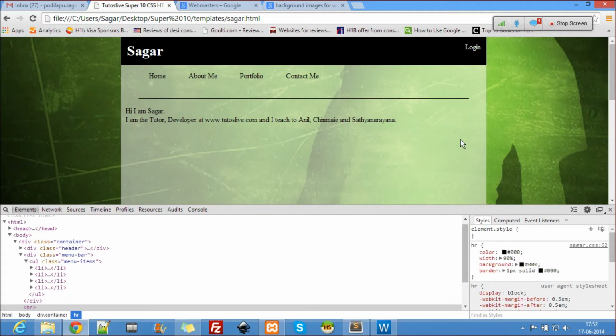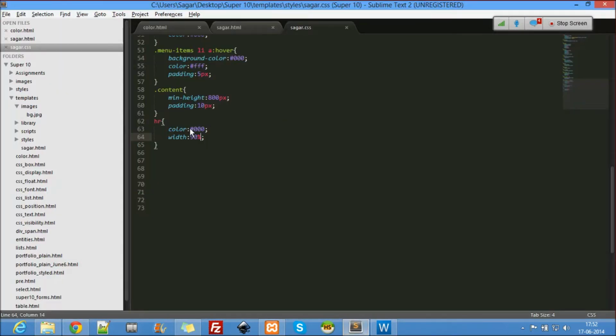And I can remove the color, I can remove the background too. Except the border and the width, that's enough for the HR. So this will be border 1 pixel, solid and black.